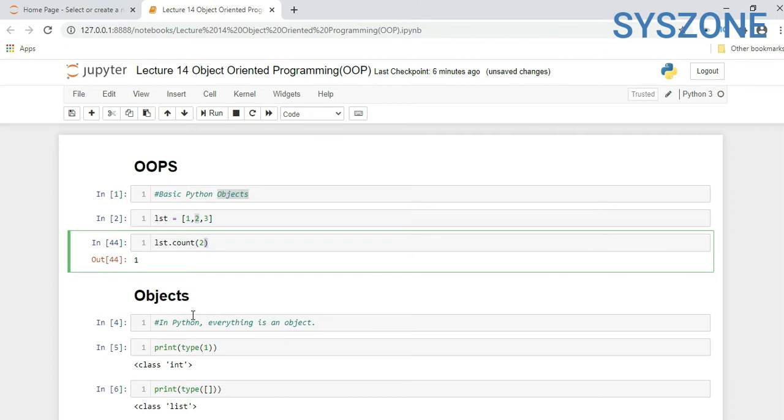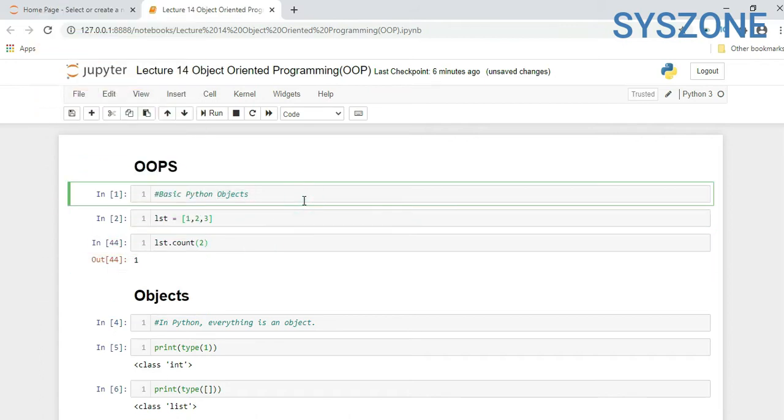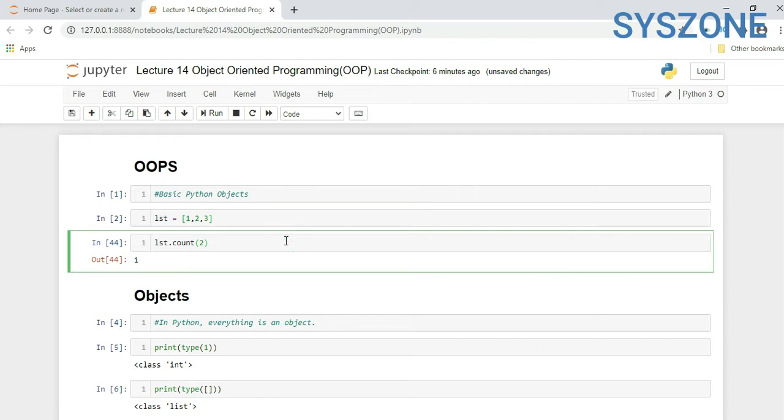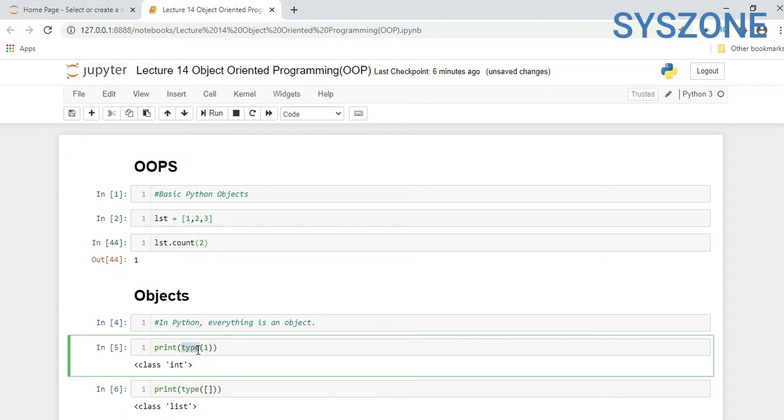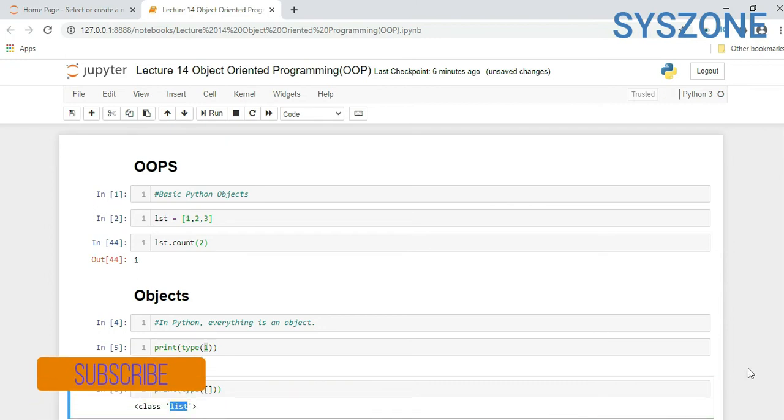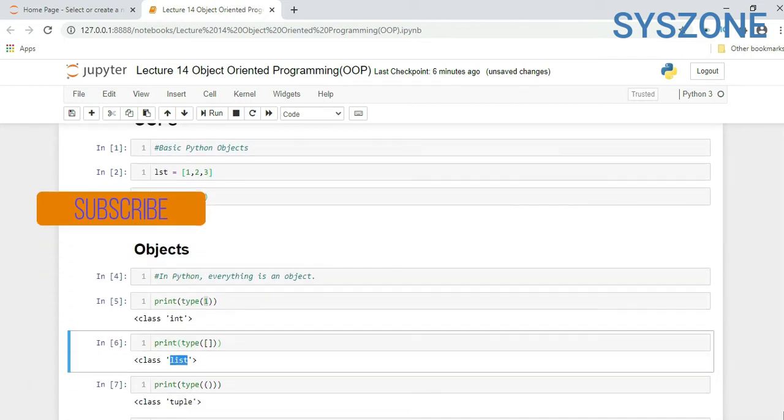Now we'll see the type of it, meaning object. By default, whenever we create anything in Python, it is treated as an object, and based on the variable value, it defines which type of object it is. It could be integer, it could be class. Like if you see here, we are checking the type of 1. By default 1 is an integer, so here it will return integer. If you see the type of this square bracket, it is a list. So this is an object. By default Python takes everything as an object only.